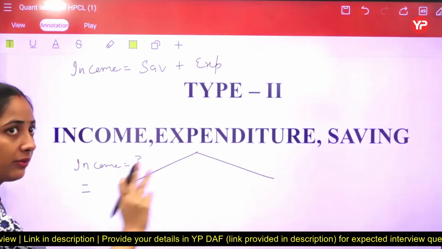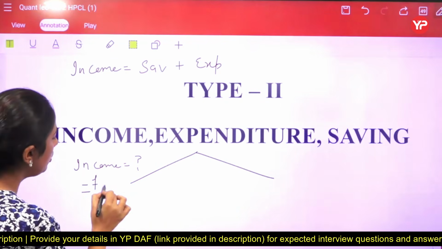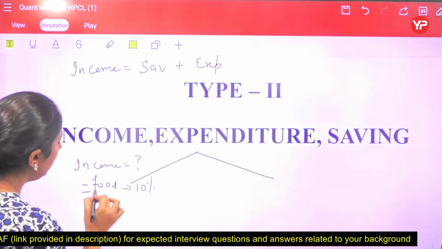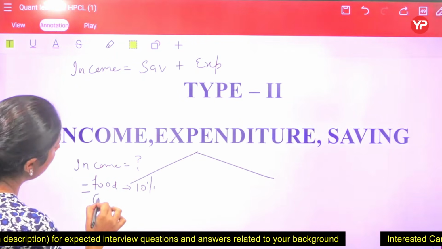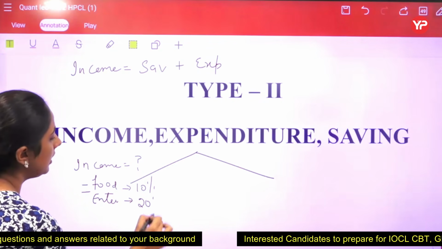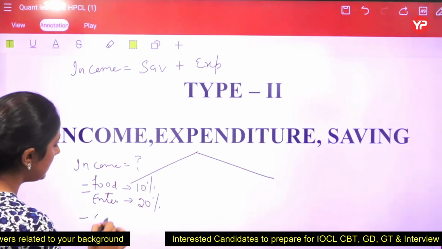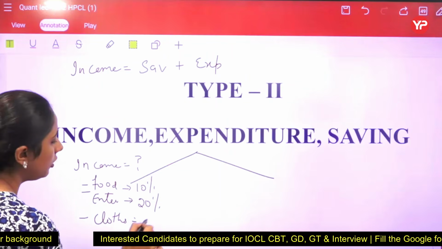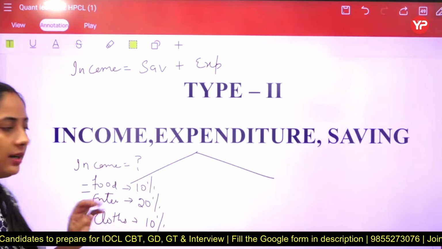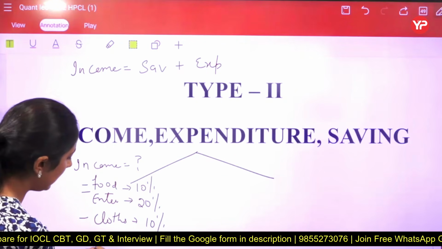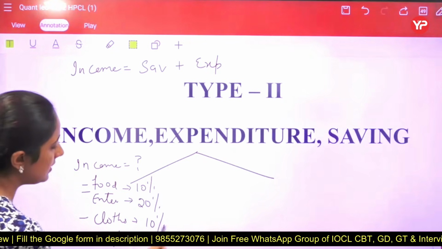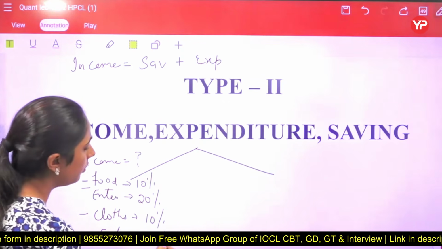हमें नहीं पता, but we know that you are going to spend some percentage on food, like we take 10%. And the another one, you are going to spend some on entertainment, and on entertainment you are going to spend 20%, and on the other one, let's just take clothes, you are going to spend the next 10%. So these are your expenses, and in the form of rupees they are saying that the total expenses of you are, let's just take 4,000.